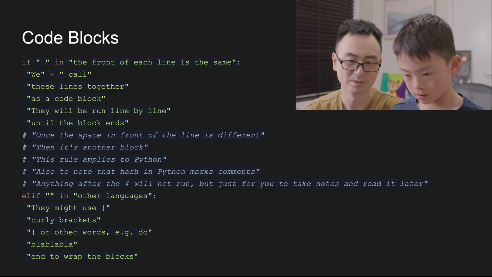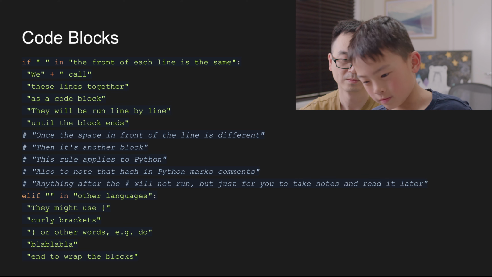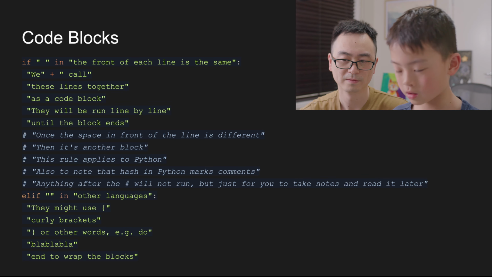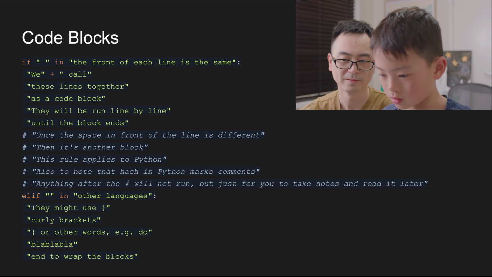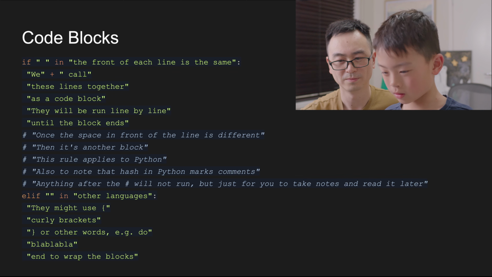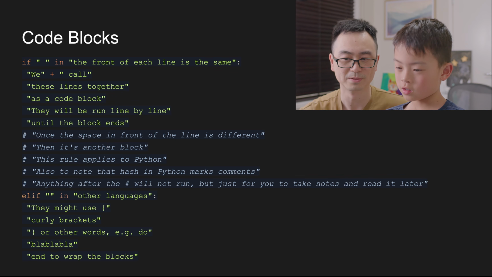So what will be the output of this whole block? These lines together are also a code block. They will run line by line until the block ends. So this whole block will run, right?